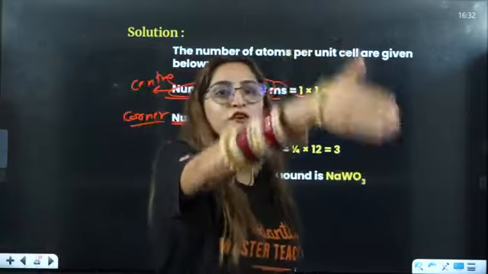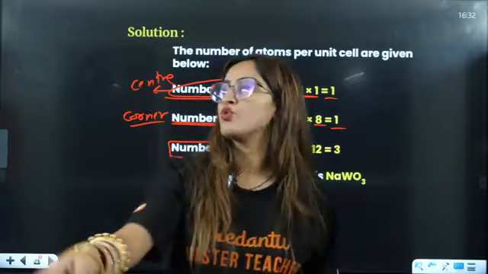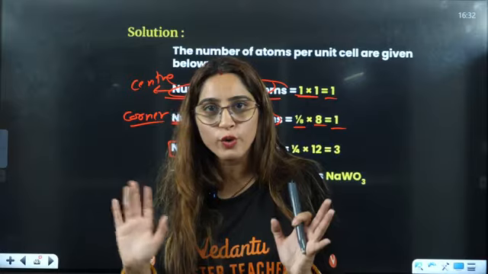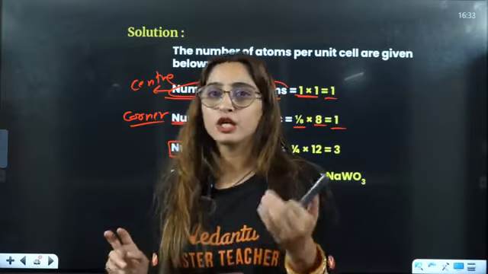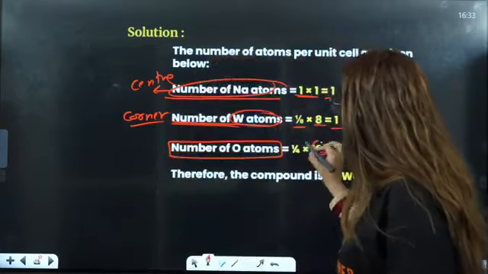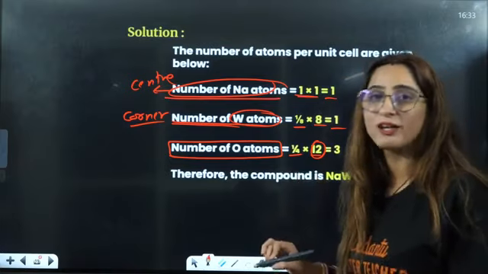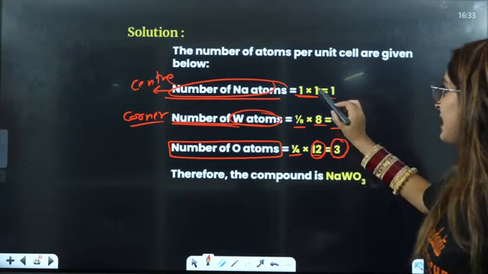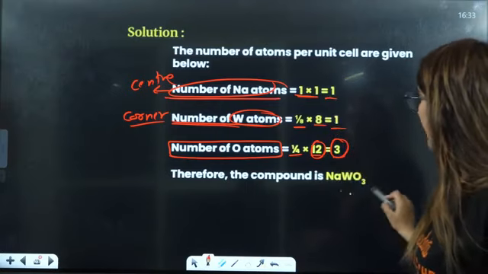Now the vertical edges, 1, 2, 3, and 4. Are you also doing that along with me? So it will be 12 edges in total. So it will be 12 multiplied by 1/4. That is the contribution of that atom from the edges, which is 3. So it will be Na1, W1, and O3.